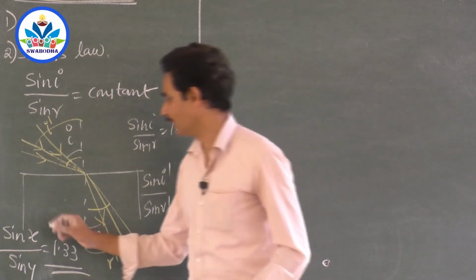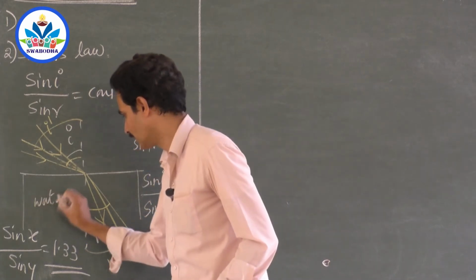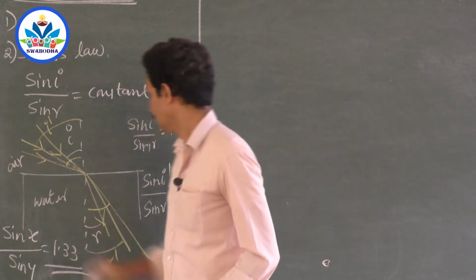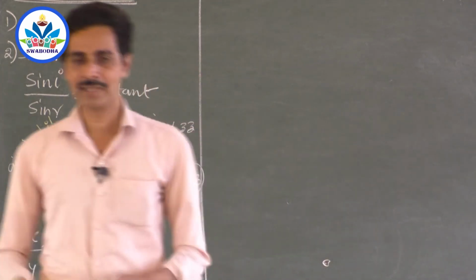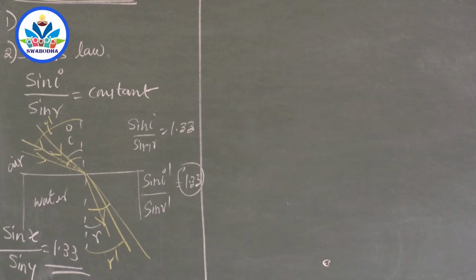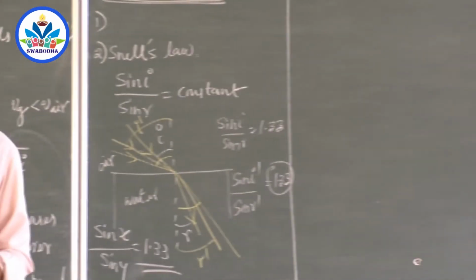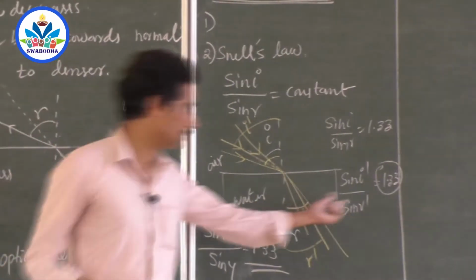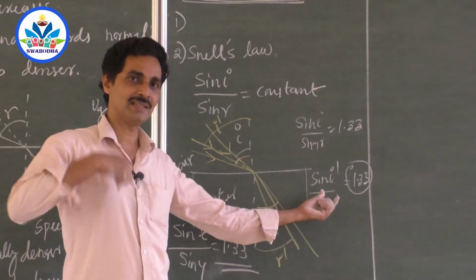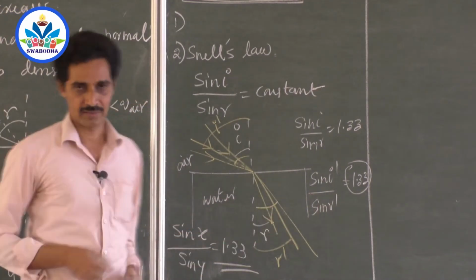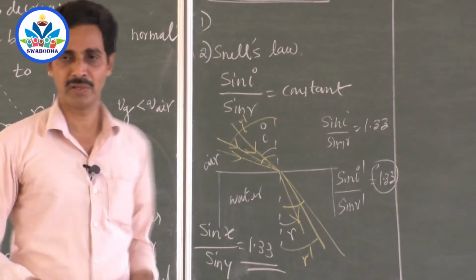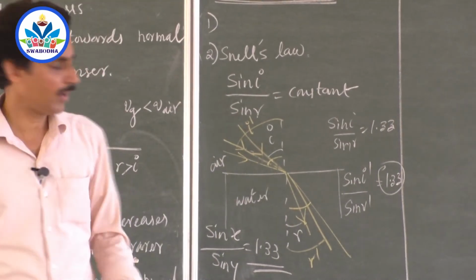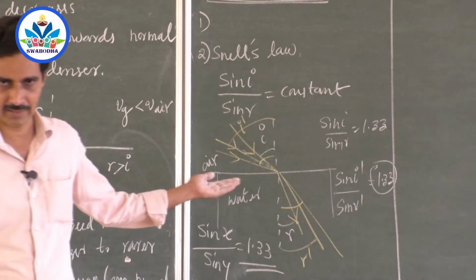So if it is water, say I have taken water and air, this is constant for air and water. You go to the lab, calculate it, and come and say, sir, I got 1.33. Now that constant value suggests to me that this should be water, because only for the water and air pair can I get 1.33, and of course for a particular color of light, say yellow.